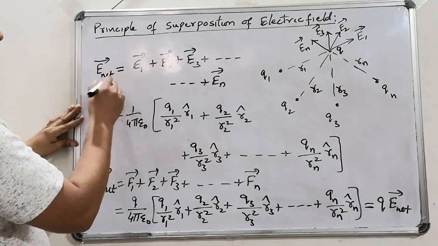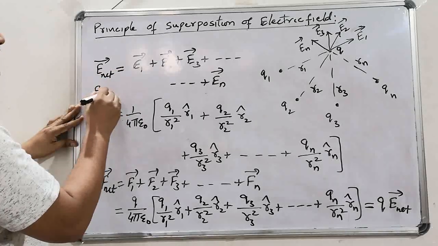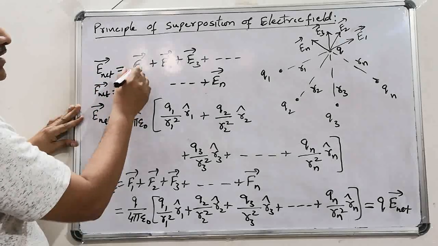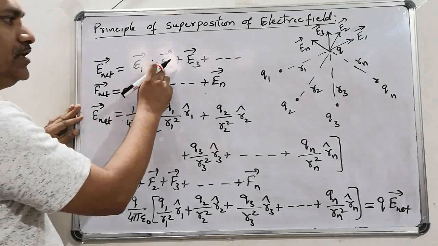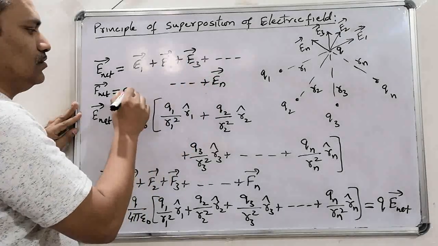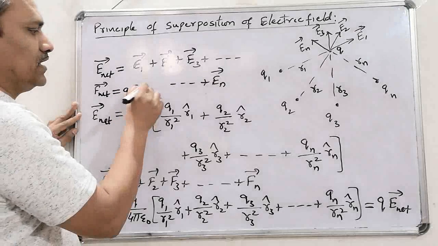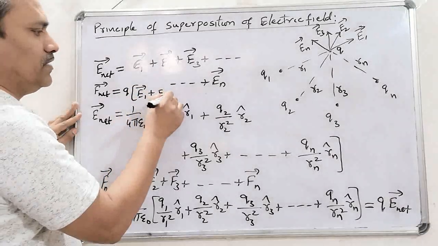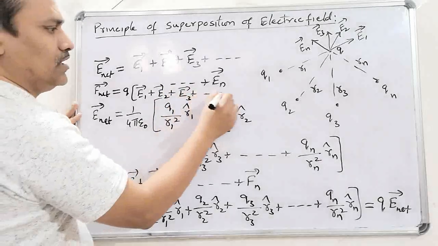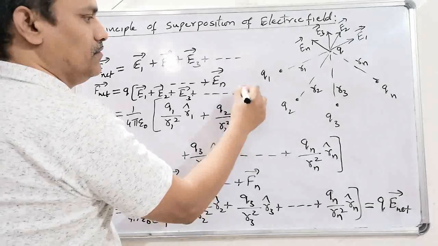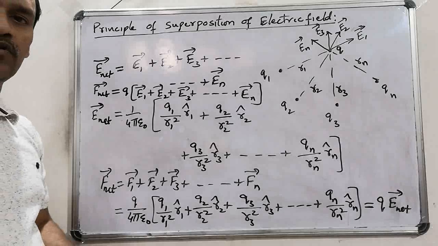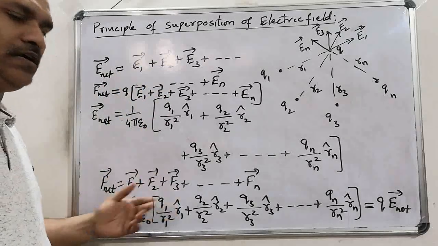Or it can be shown like this also. Look at this. F net is equal to Q into E1 bar plus Q into E2 bar plus Q into E3 bar and so on plus Q into En bar. So if we take Q common, we get E1 bar plus E2 bar plus E3 bar plus and so on plus En bar. That's it, boys. This is about the principle of superposition of electric field and electrostatic force.